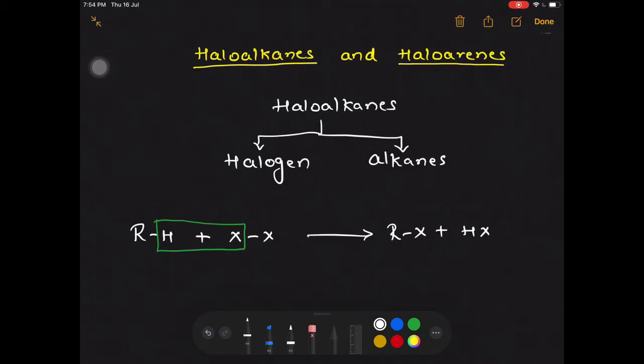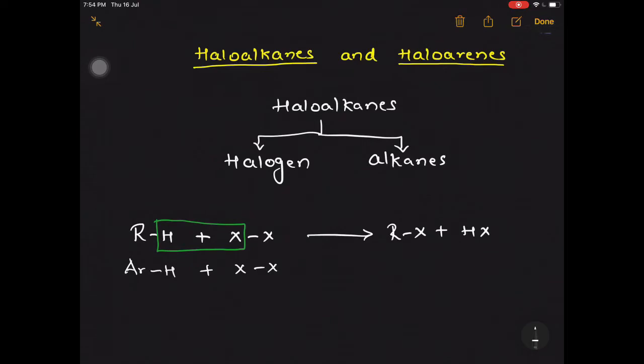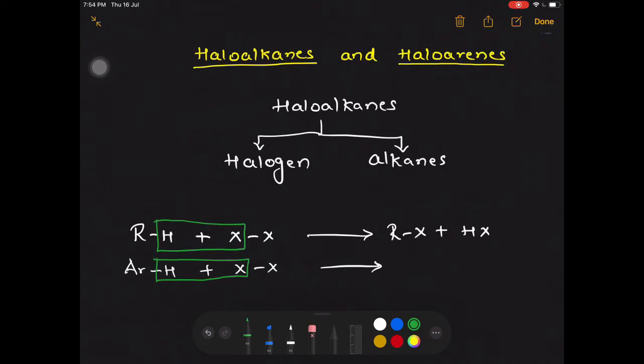Similarly, we can have a reaction for haloarenes also, that is Ar-H plus X-X, wherein one of the halogens replaces the hydrogen atom, so that we get the formation of haloarene plus HX.